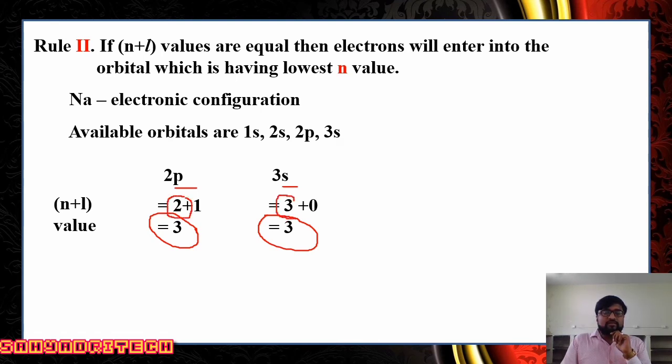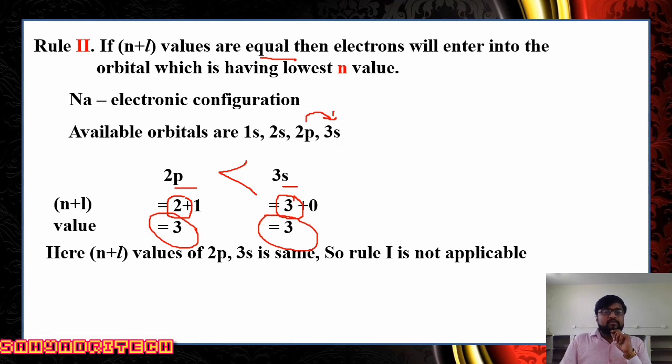Okay, so according to the rule, if any two orbitals have equal n plus l values, then the orbital having the lower n value has less energy, therefore it is filled first. It means the electron first enters the 2p orbital. After filling 2p, the electron goes to the 3s orbital. Okay, got it? Here the n plus l values for 2p and 3s are the same, that is 3 itself. So rule number 1 is not applicable here. So we have to go for rule number 2. According to rule number 2, we have to consider the n values.